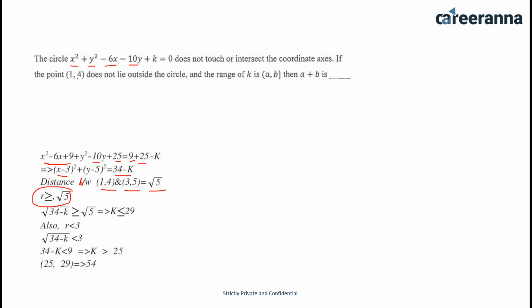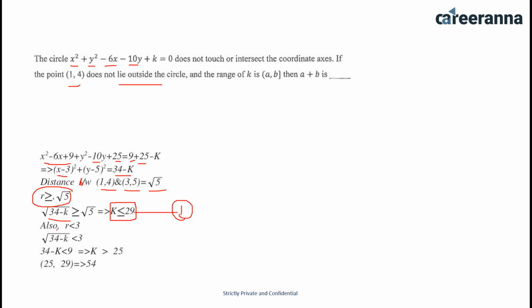because the question says that the point 1, 4 does not lie outside the circle. That means it can lie on the circle or inside the circle. So r should be greater than or equal to root 5. So r, which is root of 34 minus k, should be greater than or equal to root 5. So we can see that k should be lesser than or equal to 29. Point number 1.